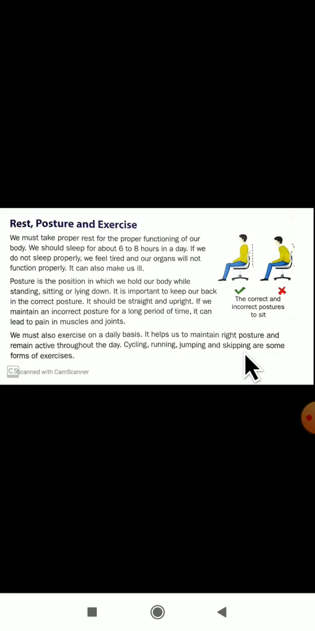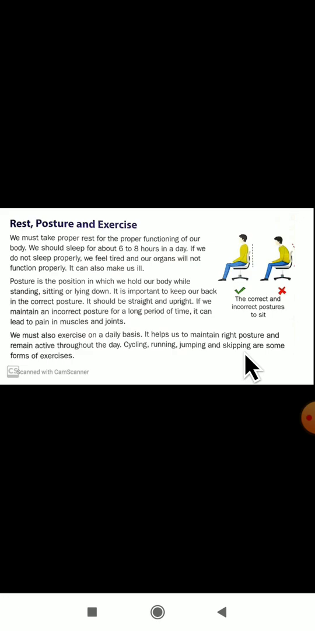The next one is about exercise. Exercise plays a very important role. Dear students, by doing the exercise, you feel fresh and you will be active throughout the day. So you have to get up early in the morning and do the exercise, okay, so that the whole day you will be active and fresh. Okay, and it even keeps your posture good.